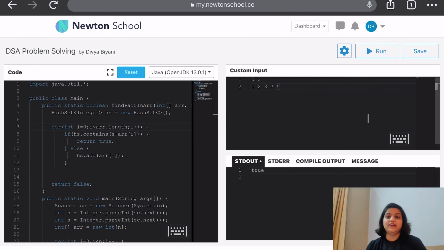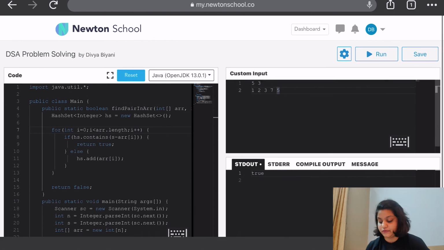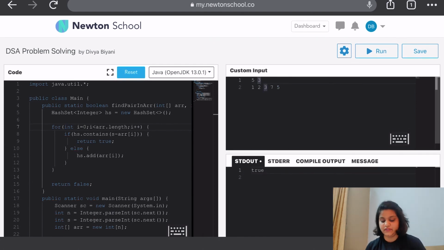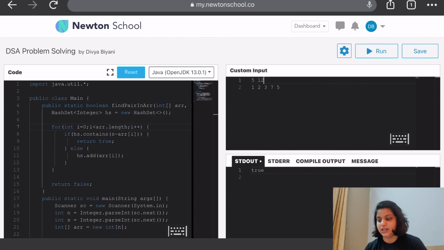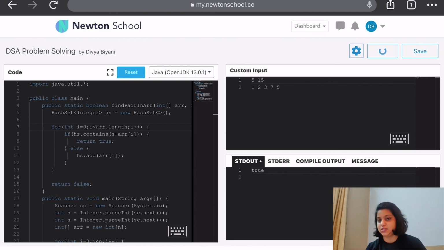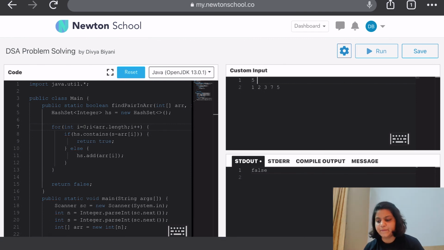So as we expected, the answer is true in case of 3. Now we are going to run all those 4 cases that we ran in the previous code, that is 12. The answer should be true here because we have a pair 7 and 5. Then we are going to try for 15. Our answer should be false here because we have no such pair whose sum becomes 15, and the answer is false here. Now we are going to try for maybe say 4, okay?